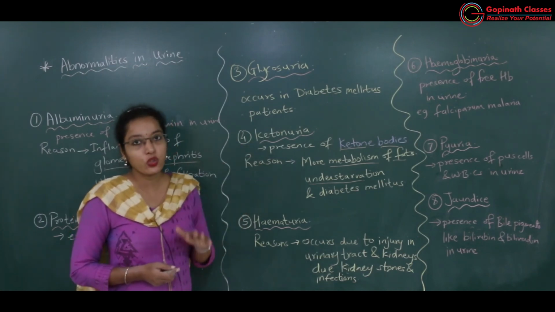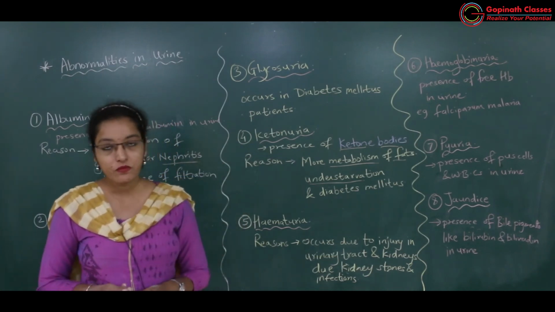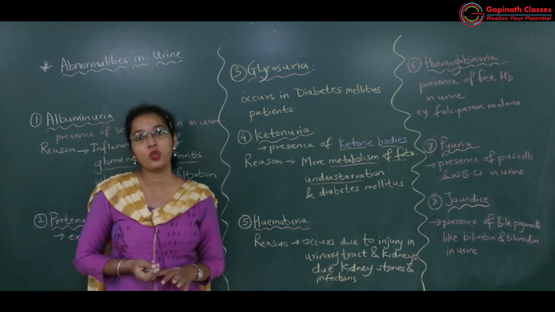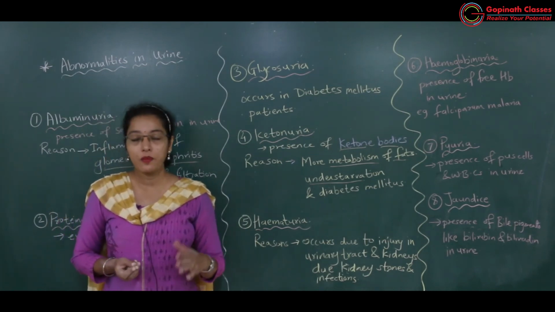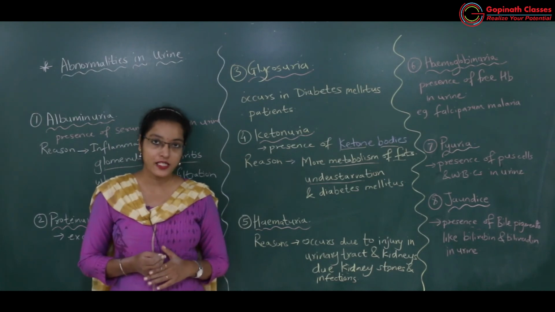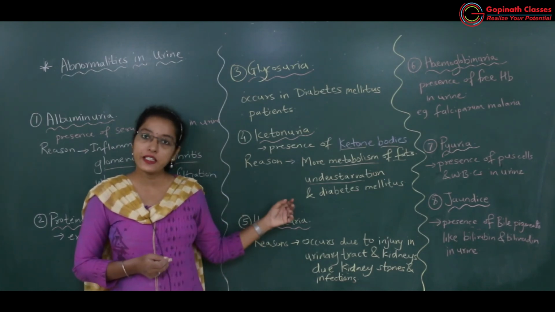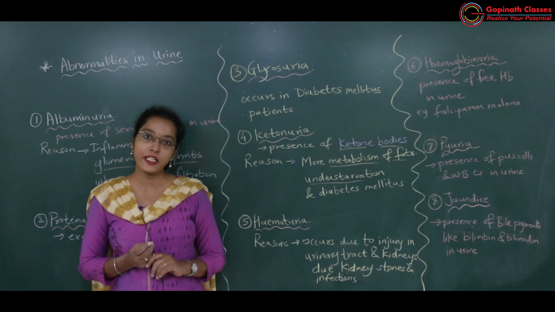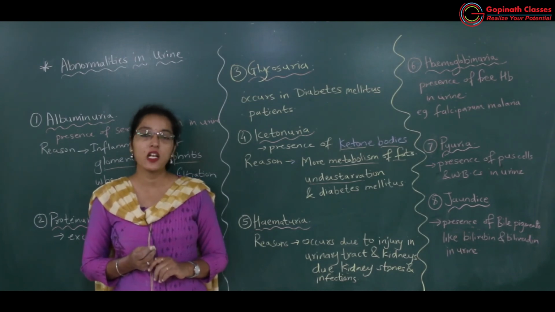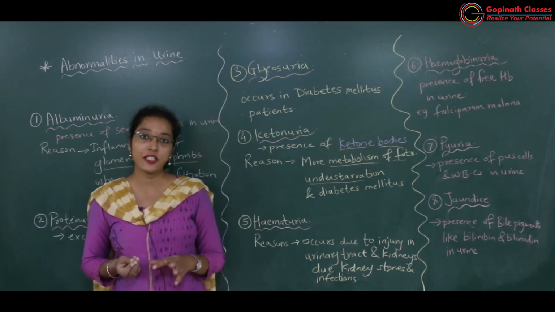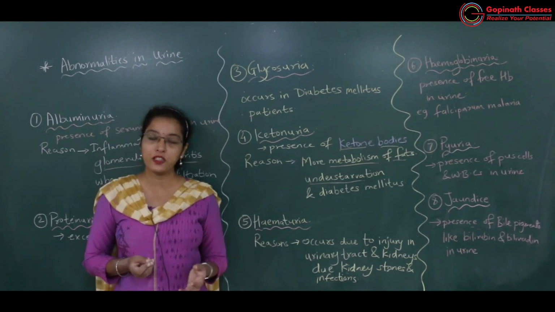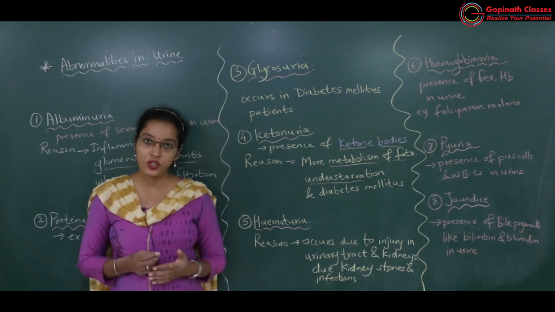Ketonuria, presence of ketone bodies in the urine. Ketone bodies are formed due to excess metabolism of the fats. Okay, it is seen in diabetes mellitus patients. Why is it seen in diabetes mellitus patients? Because diabetes mellitus patient के cells को कम glucose मिलता है, so उनको energy चाहिए function करने के लिए.